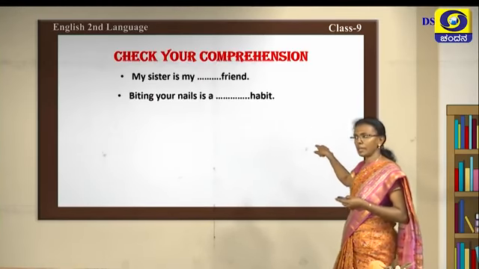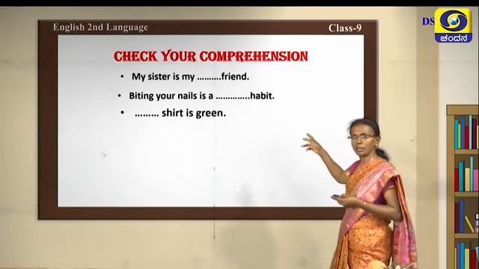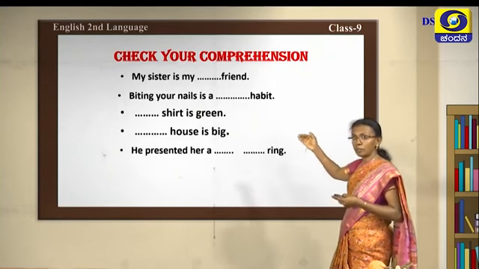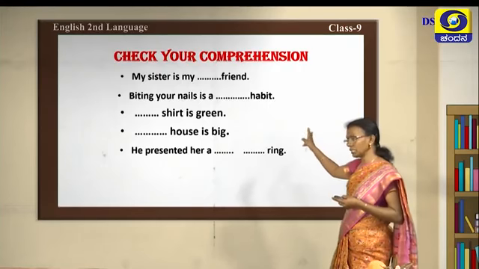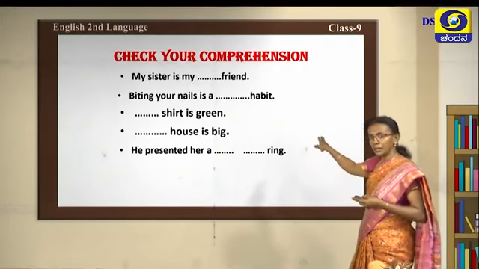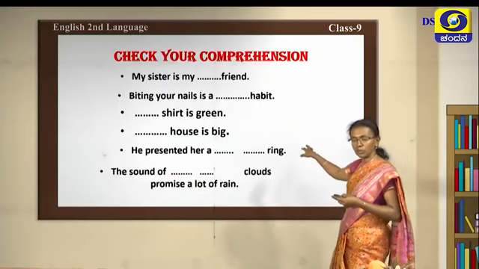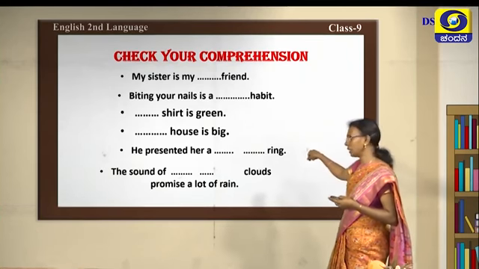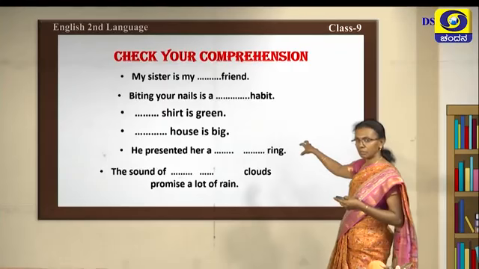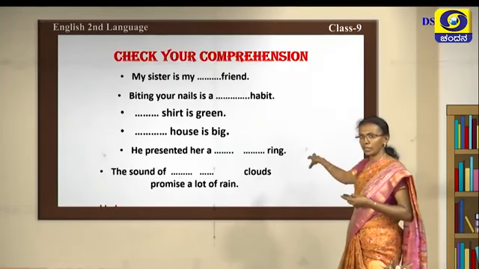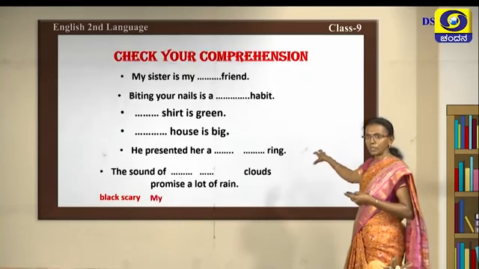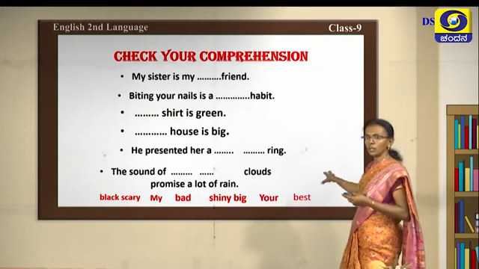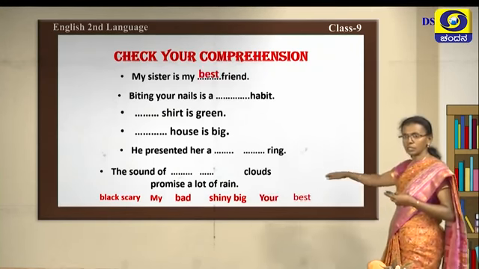Biting your nails is a dash habit. You all know that. What habit? Dash shirt is green. Dash house is big. He presented her a dash, and there are two adjectives there. You have to keep in mind, ring is the ending word. The sound of dash and dash clouds promise a lot of rain. The key answers are the describers, meaning adjectives. We will see the key answers first: black, scary, and my, bad, shiny, big, and what else? Your, best. All these words are key answers.